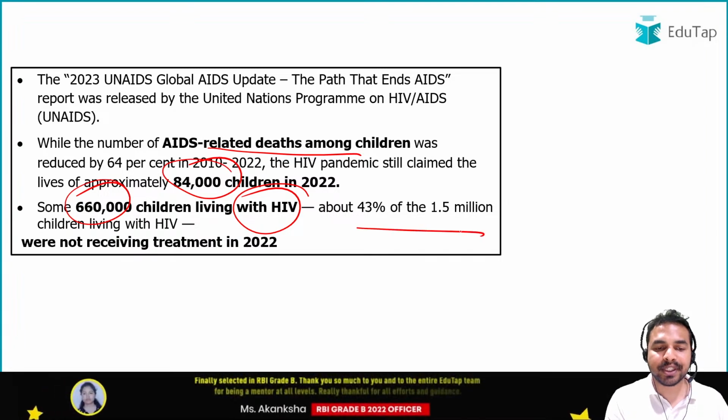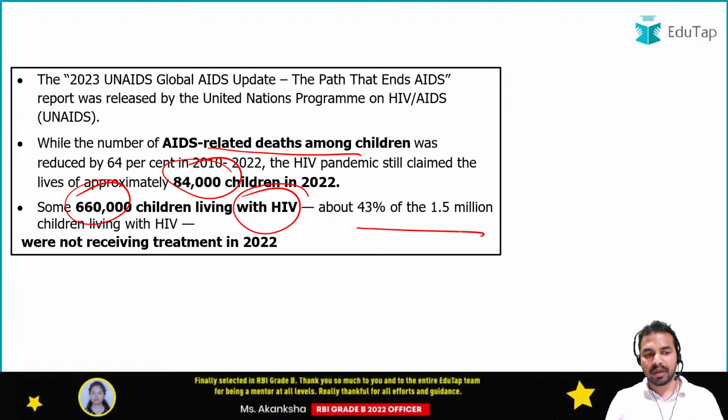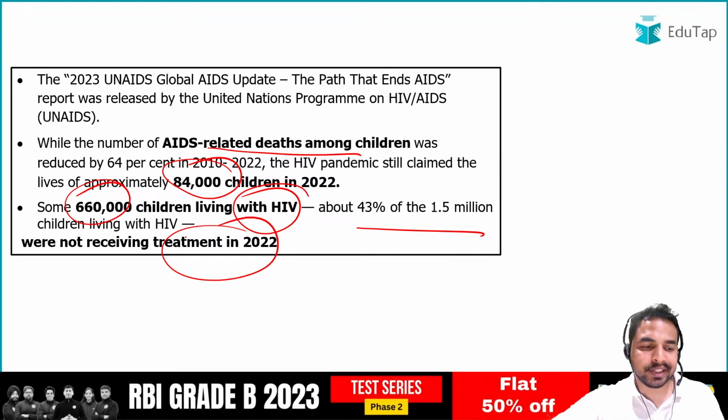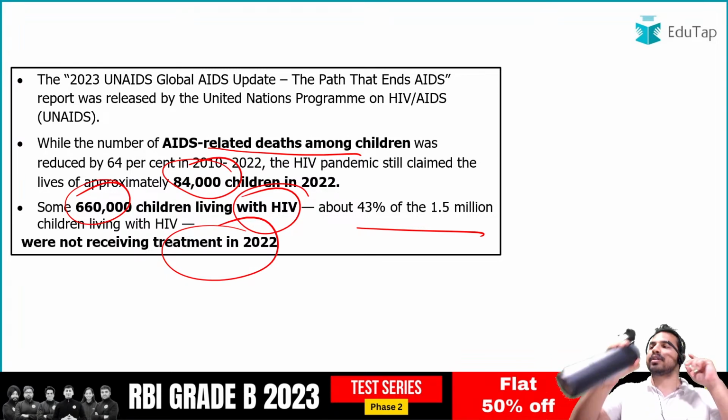6,60,000 children are living with HIV. That is 43% of the 1.5 billion children. And they are not receiving the treatment in 2022. Okay, total 6,60,000 children living with HIV, they are not receiving the treatment.